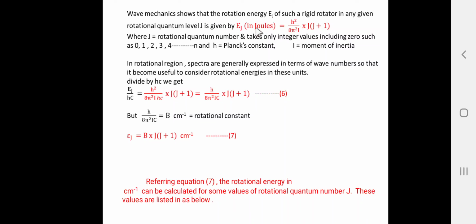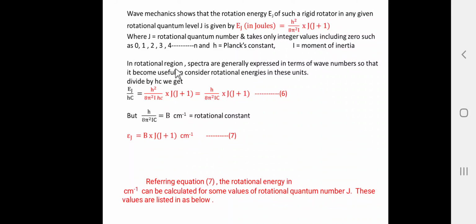Here J is called the rotational quantum number, and its value is 0, 1, 2, 3, 4 up to n, where h is Planck's constant and I is the moment of inertia. So, what is important in this equation is that J is called the rotational quantum number and its values are 0, 1, 2, 3, 4 up to n.